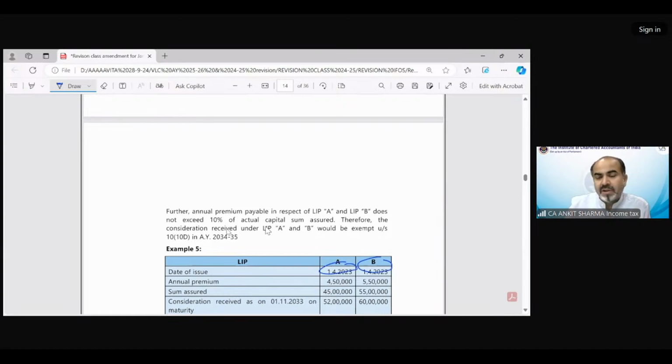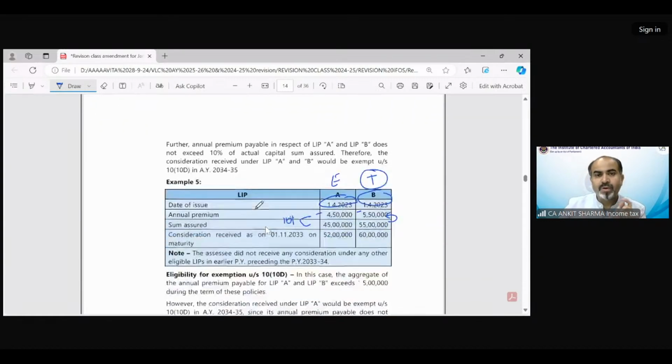Annual premium is 450 and this is 550. This is not exceeding 10%, and this is not exceeding 10%. But now you can see that A's premium does not exceed the 10% as well as the 5 lakh. Ayushi is correct, Sujay is also correct, Arin is also correct, Pooja is also correct. A will be exempt and B is going to be taxable. Why? Because its individual premium amount which has been paid is exceeding rupees 5 lakh. Well done. Moving on to example number 6.